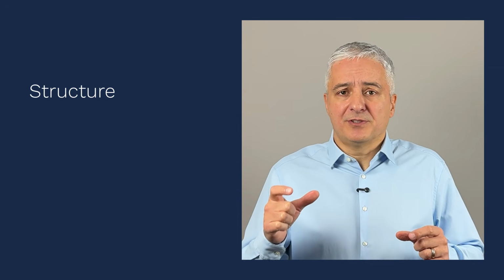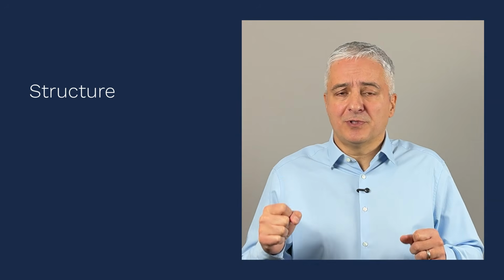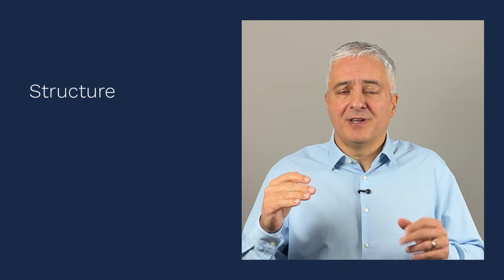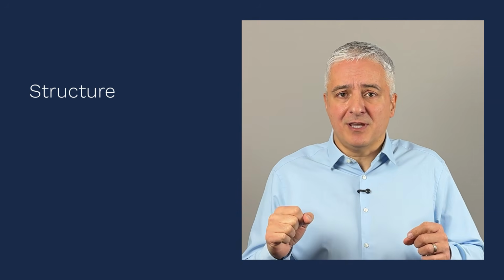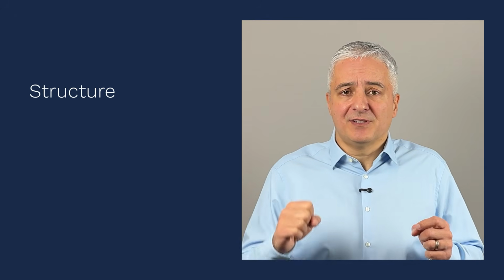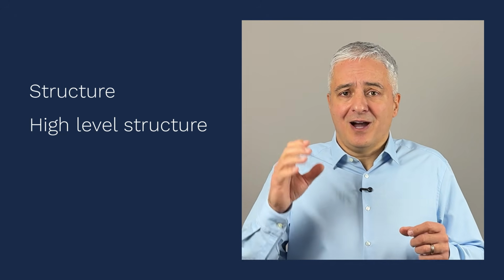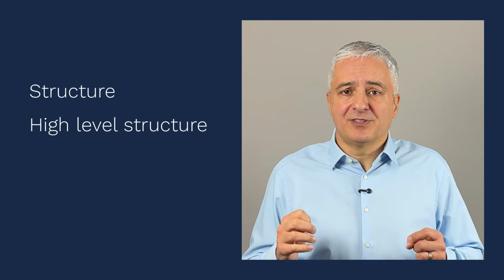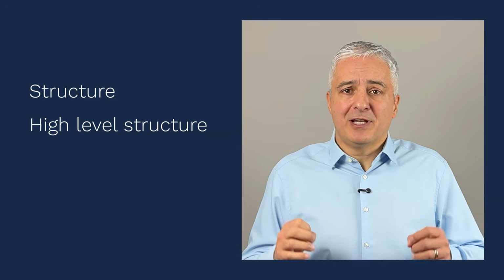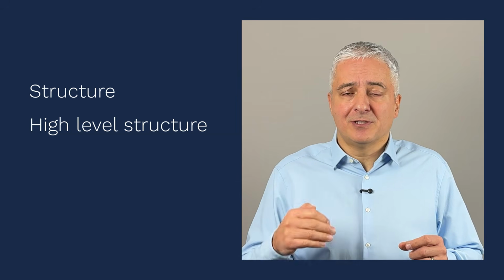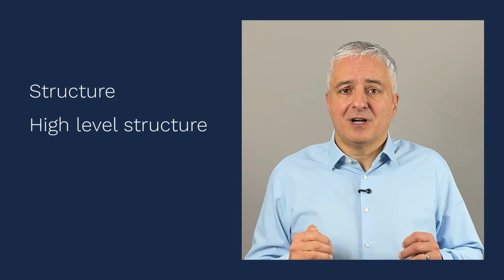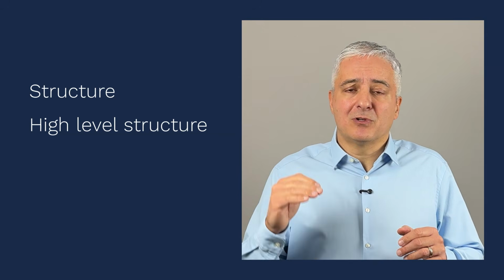The first thing that is basically the same is the structure of the standard. Both 27001 and 42001 have clauses 4 to 10, which are basically the same, at least in the name. Of course, there are some differences in these clauses, which I'll show you later on during the video, but these top-level clauses are actually the same. This is because ISO 42001 follows the high-level structure from the ISO organization, which means that all management standards, including also 9001 and 14001, have this high-level structure, meaning these top-level clauses are the same.